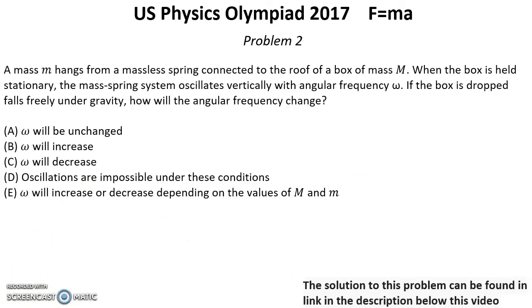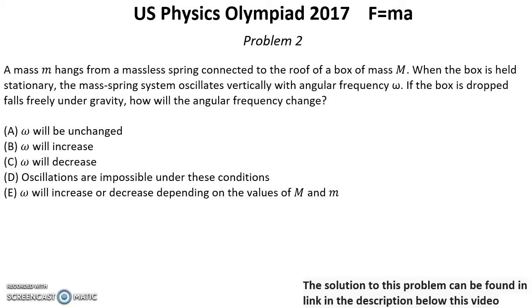Problem number 2. A small mass m hangs from a massless spring connected to the roof of a box of big mass M. When the box is held stationary, the mass-spring system oscillates vertically with angular frequency omega. If the box is dropped and falls freely under gravity, how will the angular frequency change?